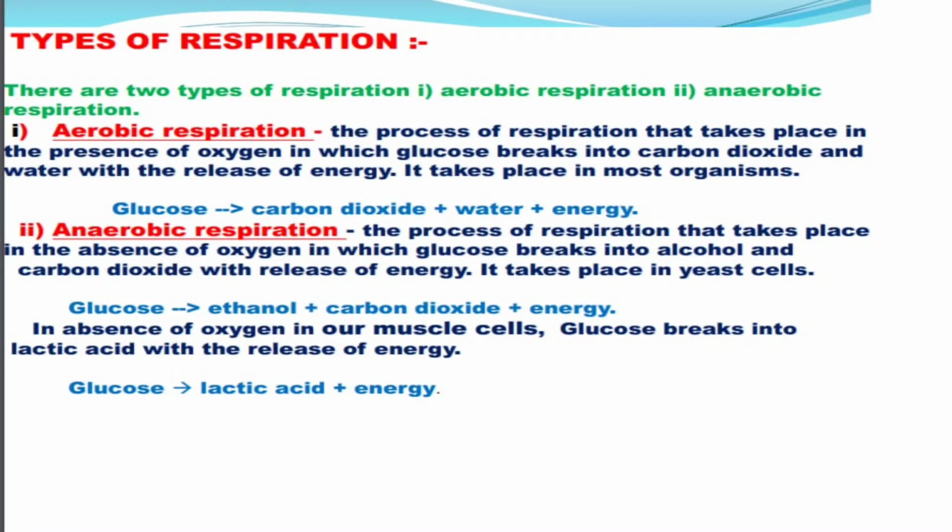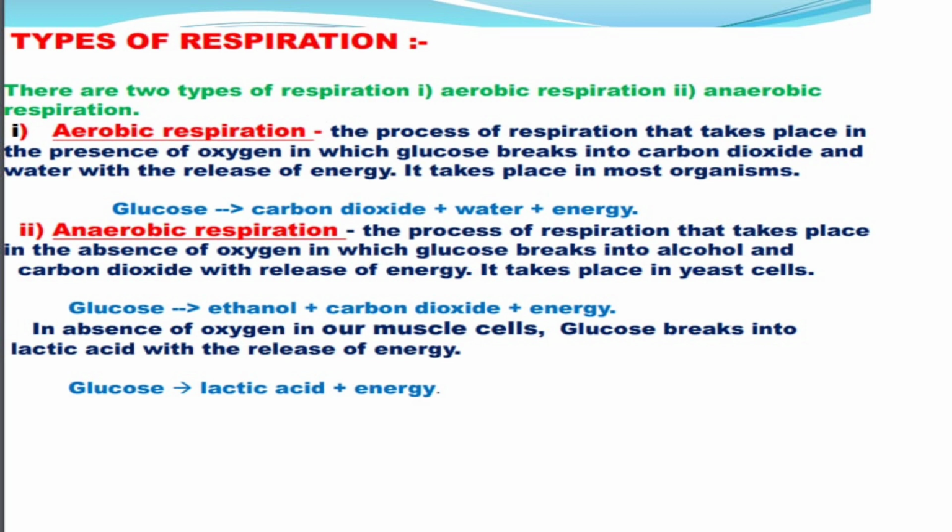Types of respiration. There are two types of respiration, aerobic respiration and anaerobic respiration. Aerobic respiration is the type of respiration wherein the respiration takes place in the presence of oxygen, in which glucose breaks into carbon dioxide and water with the release of energy. It takes place in most of the organisms. Anaerobic respiration is the type of respiration wherein the respiration takes place in the absence of oxygen, meaning oxygen is not needed for anaerobic respiration.